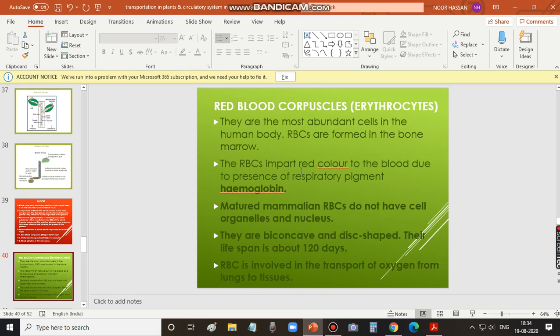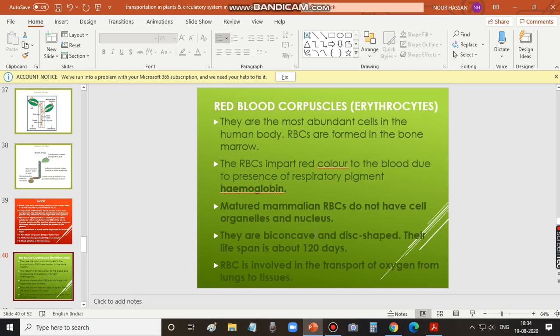The RBCs impart red color to the blood due to the presence of a respiratory pigment called hemoglobin. Why does our blood appear red in color? That is due to the presence of hemoglobin. Matured mammalian RBCs do not have cell organelles and a nucleus.